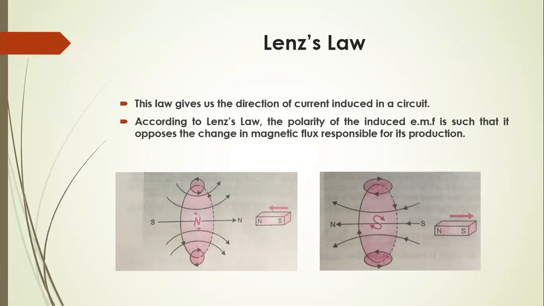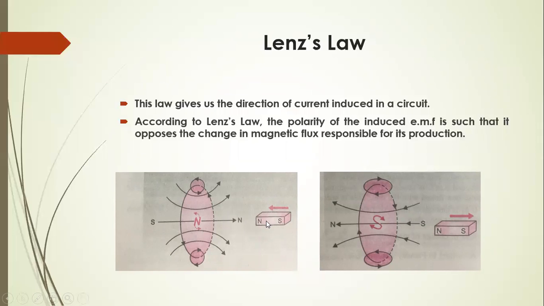This is possible when the current is induced in the coil in the anti-clockwise direction with respect to the observer. On the side of the bar magnet, the magnetic moment associated with this induced current has north polarity towards the north pole. Hence, there is a force of repulsion because north-north repel.